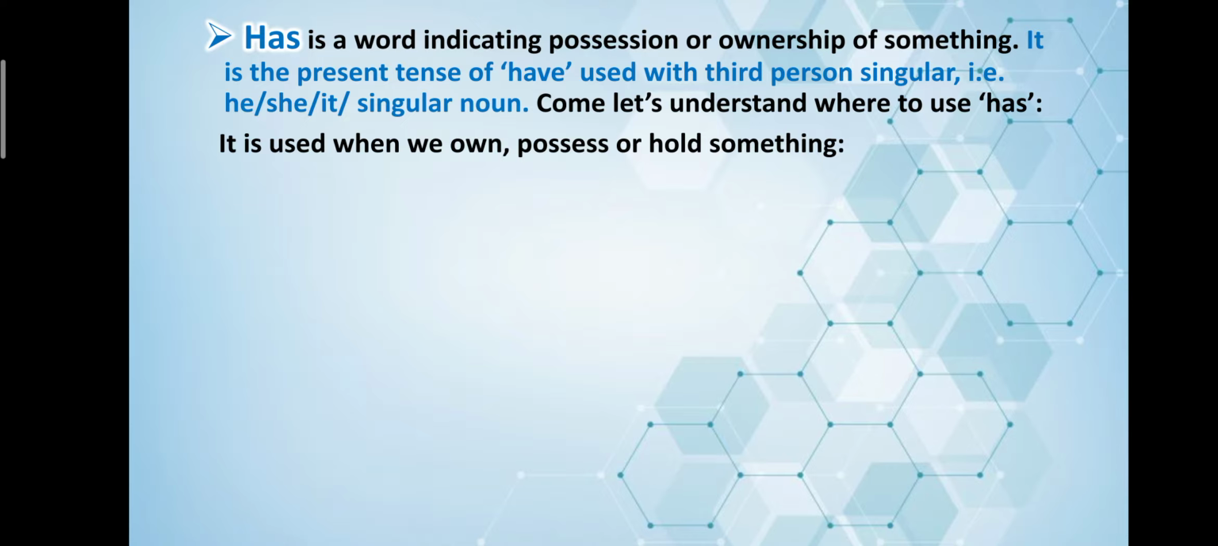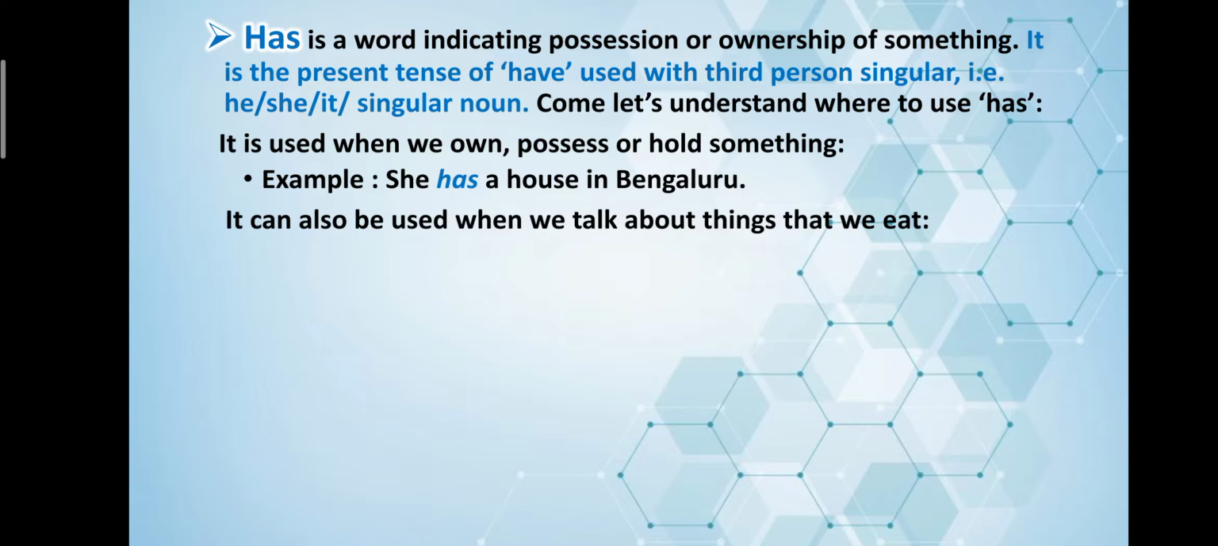It is used when we own, possess, or hold something. For example, she has a house in Bangalore. It can also be used when we talk about things that we eat. For example, Peter often has noodles for lunch.